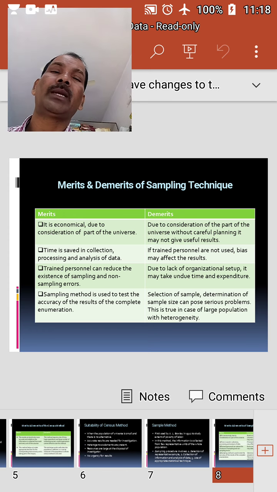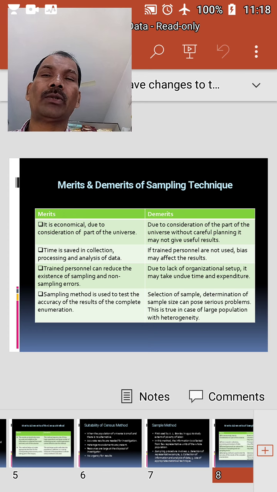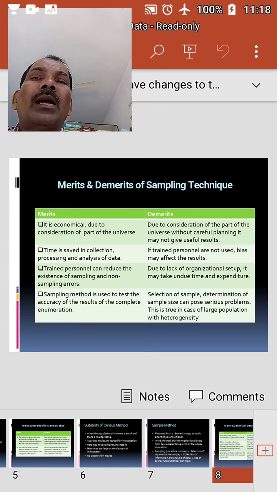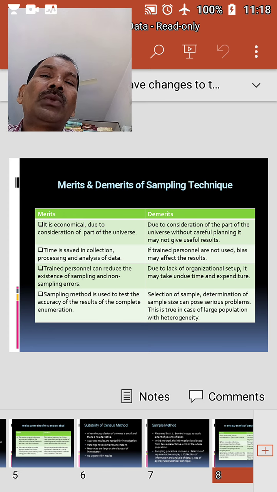Often the sample method is used to test the accuracy of the results obtained by the complete enumeration method. Next, demerits, or we can call them limitations. The sample technique does not yield any reliable result without careful planning and design. If the selection of the sample is not based on scientific principles, it may not be representative of the population. That means the research which we have undertaken using the sampling method will become futile.